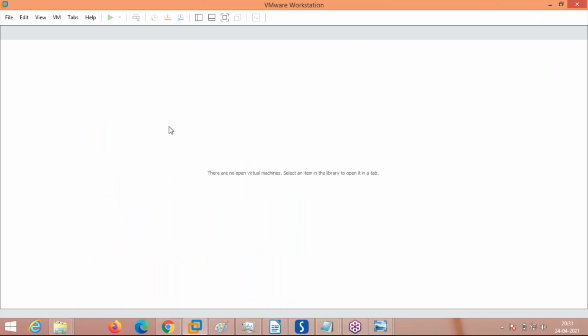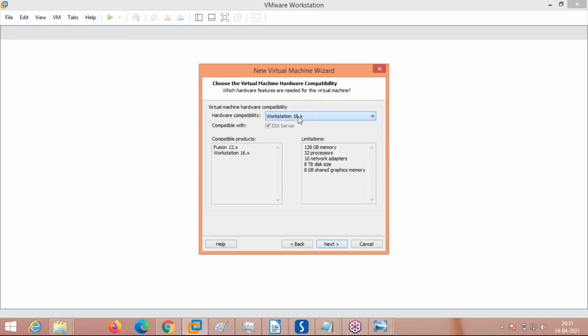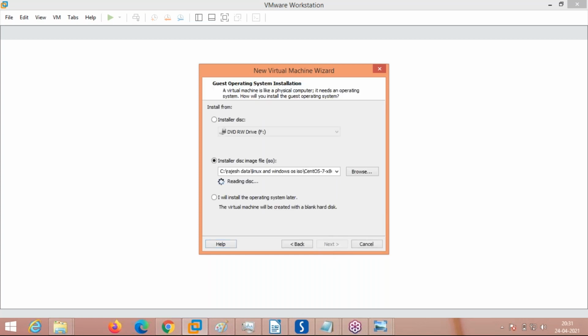After it downloads, just right click, install. It will install the VMware Workstation. After the installation is done, go to this file option. Here you can see file option. Now create a settings for the virtual machine installation. Next, select this only, virtual machine 16.